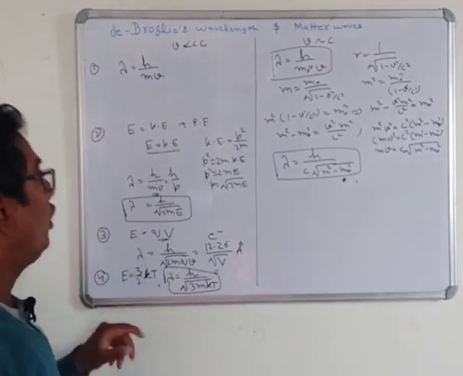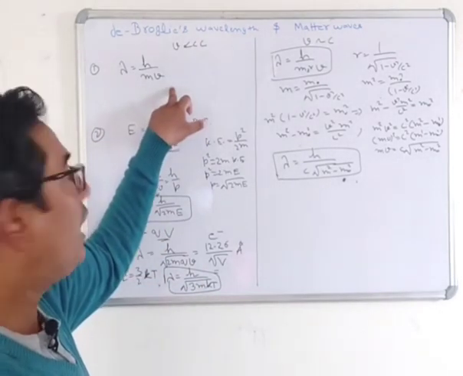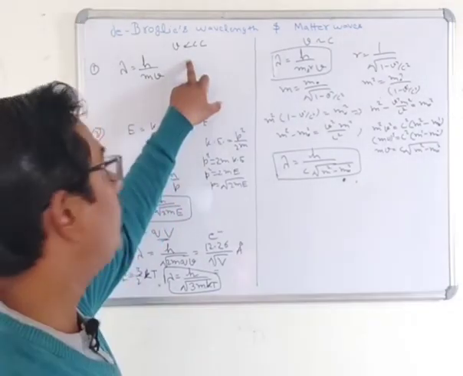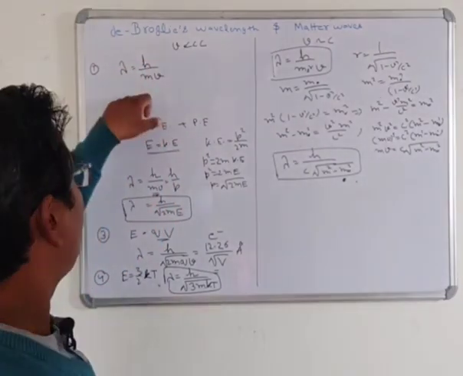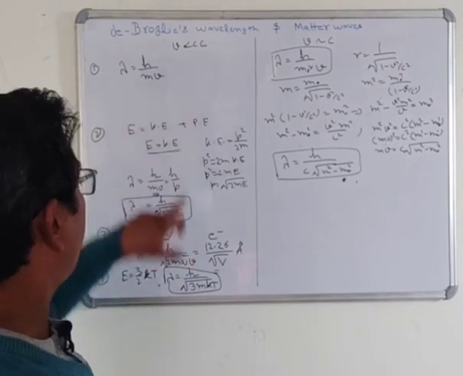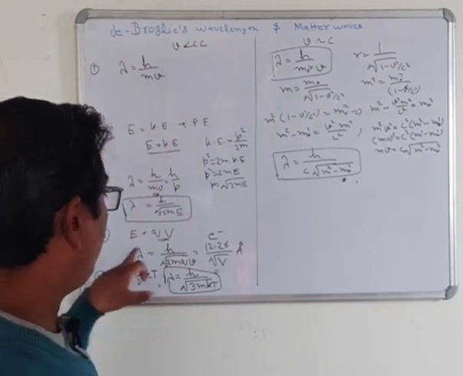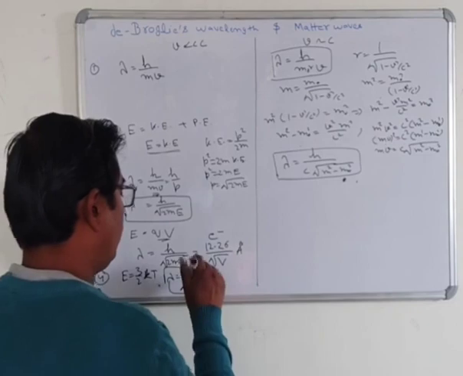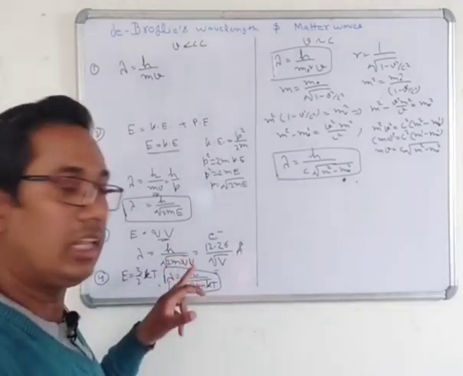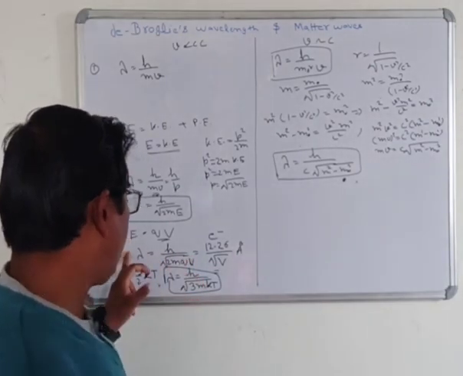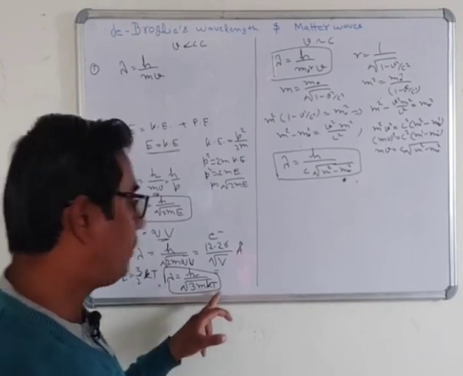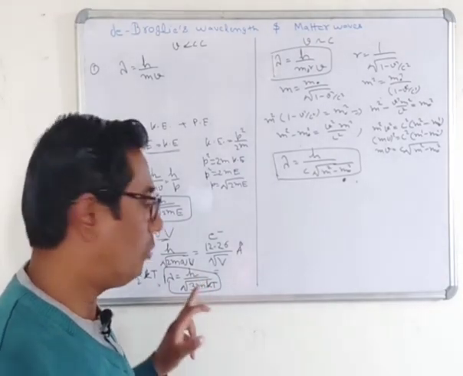It means that when the velocity is given and v is less than the velocity of light, you will use the first formula. When energy is given, you will use this formula. When voltage is given, then you will use this formula. And when temperature is given, then you will use this formula.